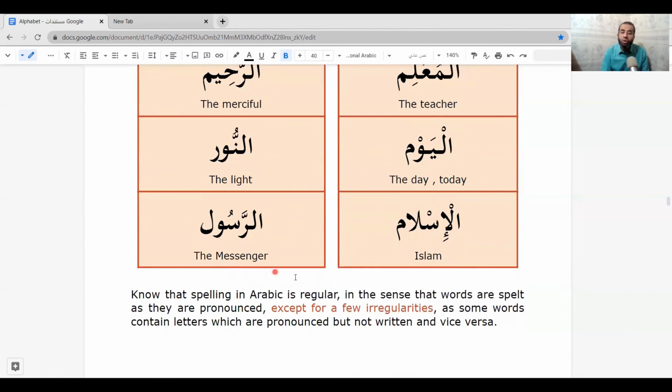I want you to know that spelling in Arabic is regular, in the sense that words are spelled as they are pronounced, except for a few irregularities, as some words contain letters which are pronounced but not written, and vice versa, as we have seen here.